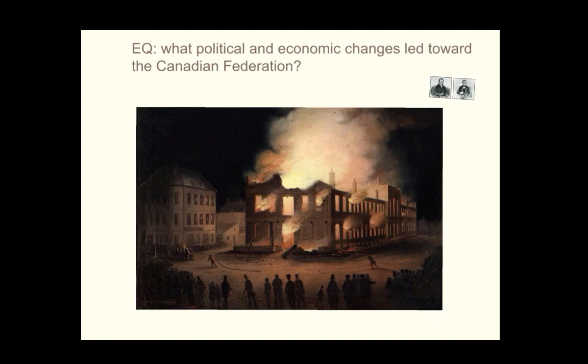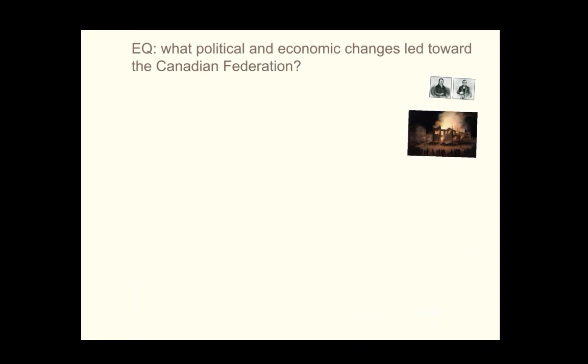It's actually kind of interesting because at this time the Parliament building wasn't in Ottawa, so when it got burnt down, there was a little bit of flux, meaning change, that took place, and there were a couple of parliaments being built, but ultimately it was decided that Ottawa would be the capital and the location of the Parliament buildings once it was rebuilt. All right, so back to our essential question.